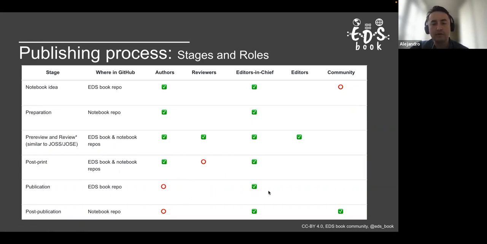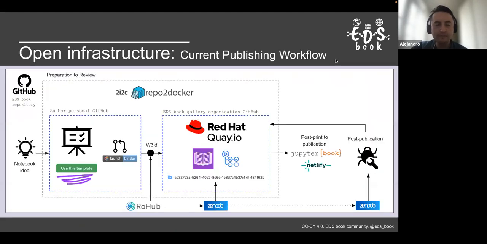Publication, where we communicate through our Twitter or social media accounts, and authors also do that if they want. And post-publication is very important because the community has another role here, to report bugs or suggest changes in terms of the software and structure. And if they make a significant contribution, they can gain a kind of credit in the citation of the notebooks.